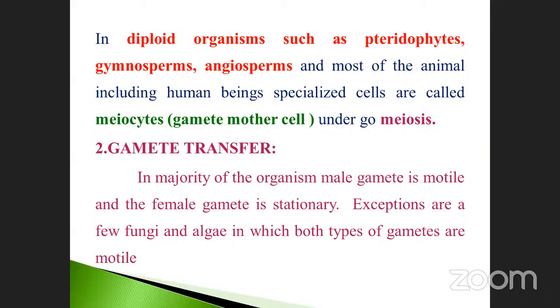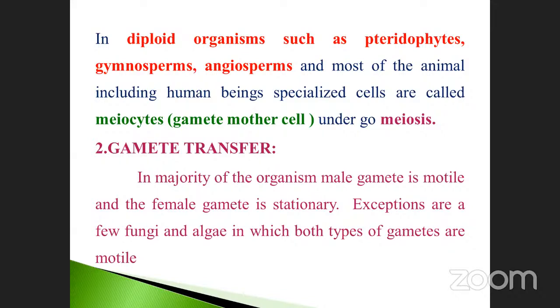Female gamete is mostly present as a single one, and it is stationary. The male gamete, already told you, is motile in nature. It can move to the female gamete, because the female gamete is always stationary. At the same time, it is also large in size compared to the male. How many times is it bigger than the male gamete? Like that they may ask. Sorry, the female gamete is how many times bigger than the male gamete?